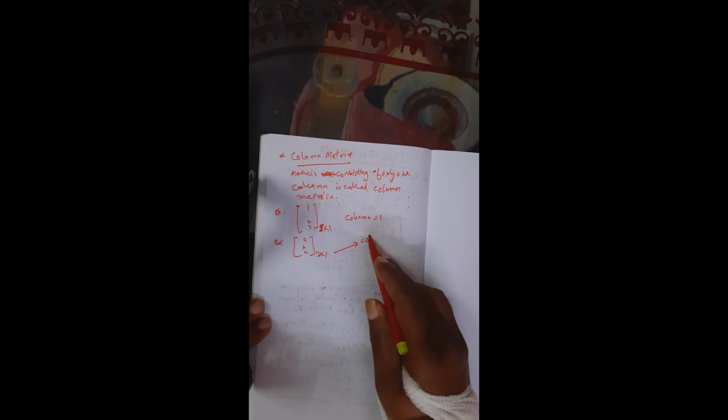Second example, A, B, C. Again 3 rows, 1 column. So it is called column matrix.